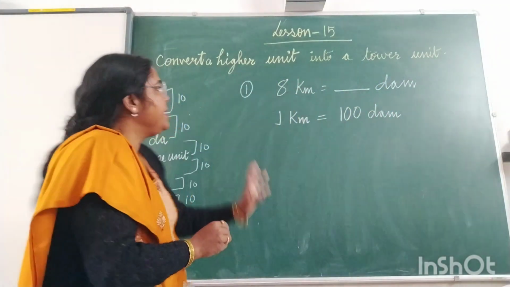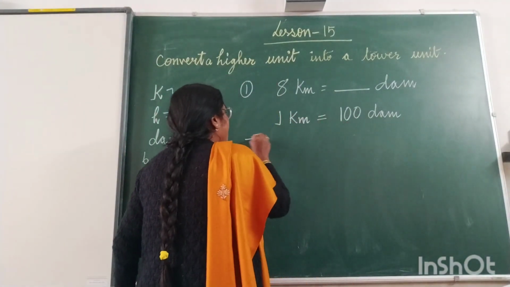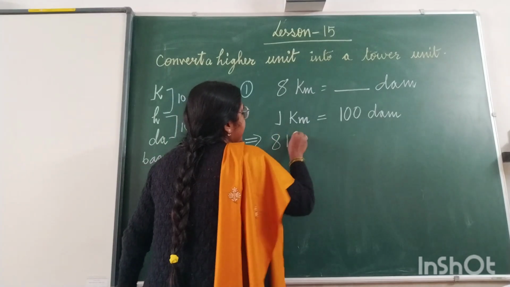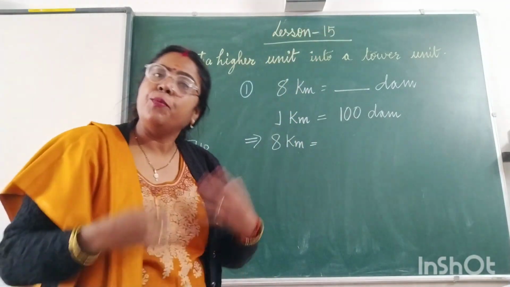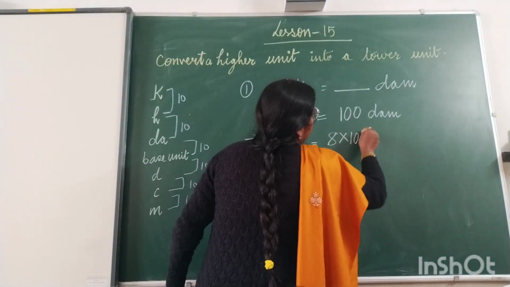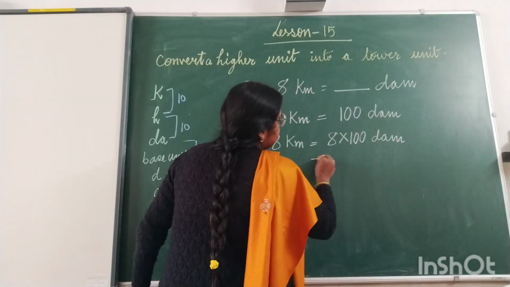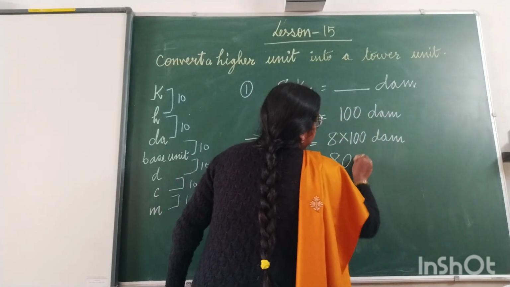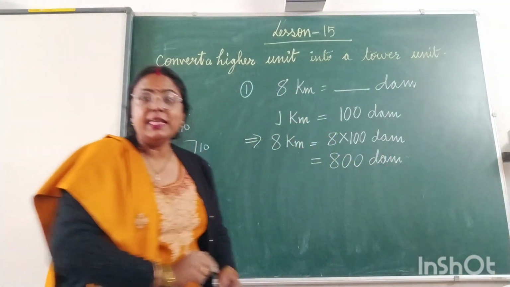Now, 1 kilometer is equal to 100 decameter. Therefore, 8 kilometer is equal to, as I told, higher to lower we have to multiply, so it is 8 multiplied by 100 decameter. And this is equal to 800 decameter. Is it not so easy?